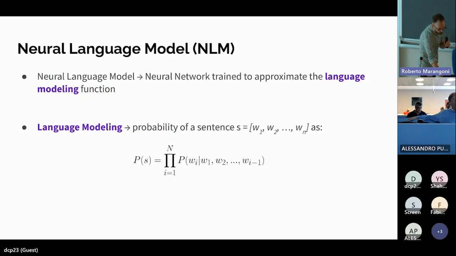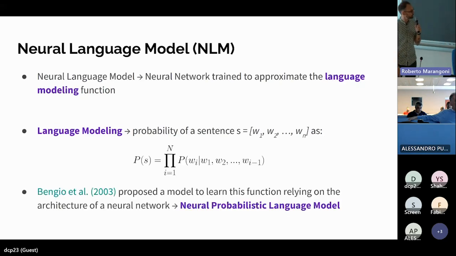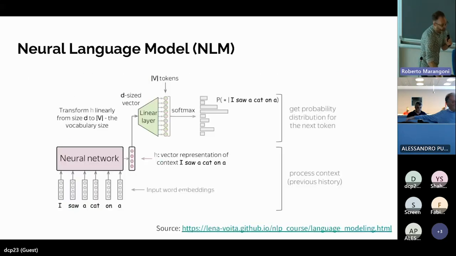And in 2003, Bengio and colleagues proposed for the first time a model based on a neural network to solve this language modeling function. This was the first case of the so-called neural probabilistic language model. And so this is the idea. We have a neural network that starts with a sequence that, for instance, could be "I saw a cat on a", and then we ask the model to predict the next word according to the previous context, that is "I saw a cat on a". So the next token could be "table", "mat", and so on, okay?